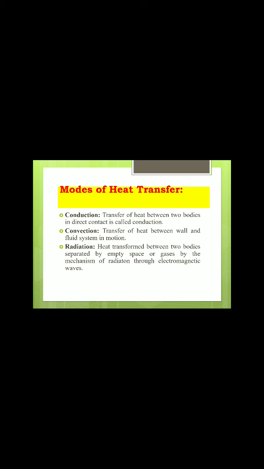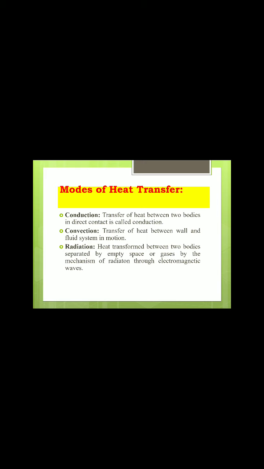Convection means transfer of heat between a wall and a fluid system in motion. One solid body and one liquid should be in motion. We call that convection. The transfer of heat between a wall and a fluid system should be in motion.